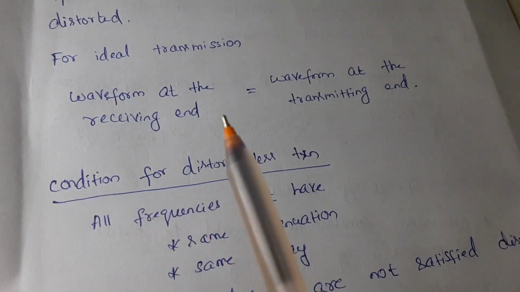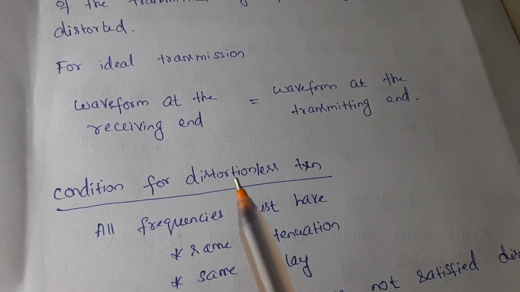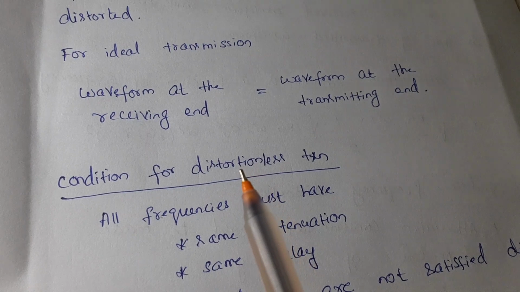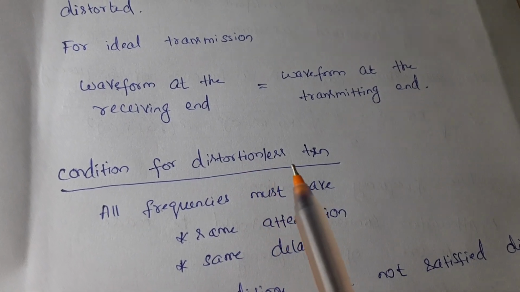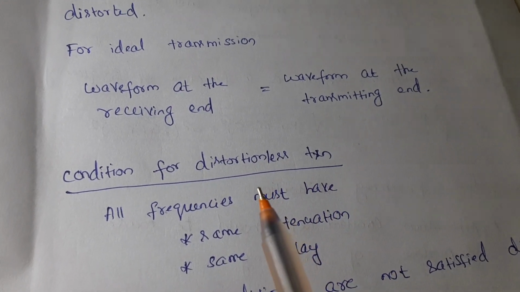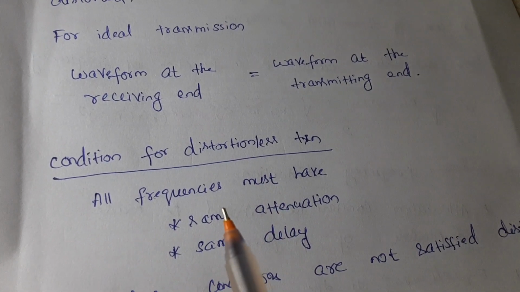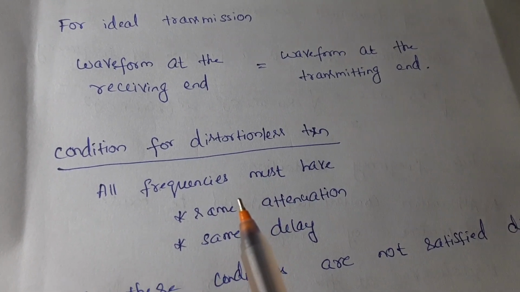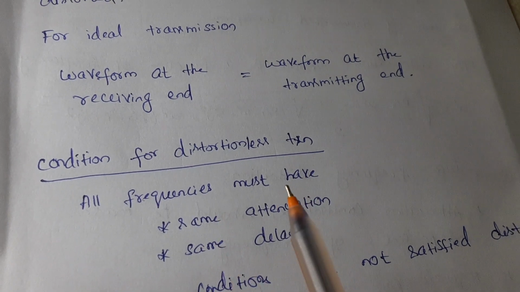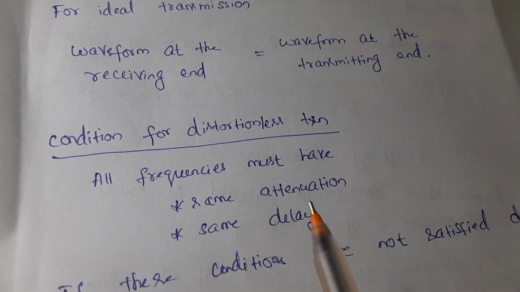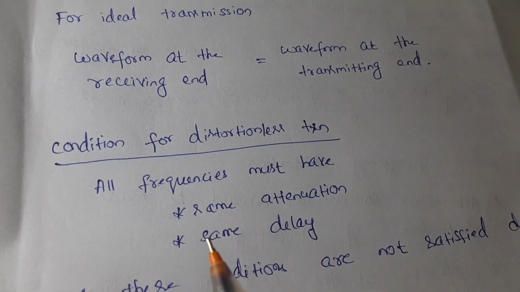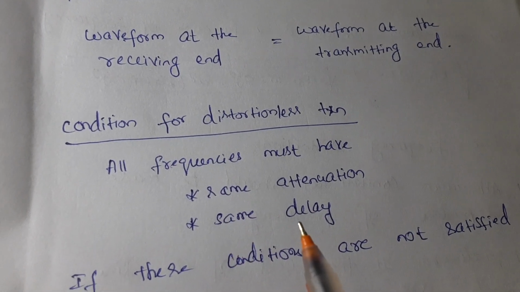And if the distortion should be absent, or nil, in a transmission line, the conditions that have to be satisfied are that all the frequencies present in the waveform that we transmit should have the same attenuation as well as the same delay.